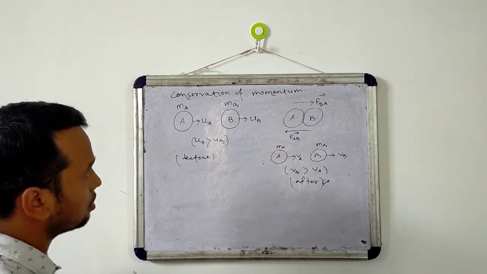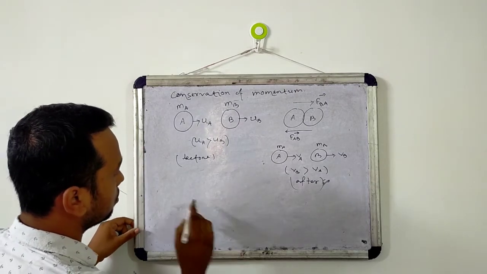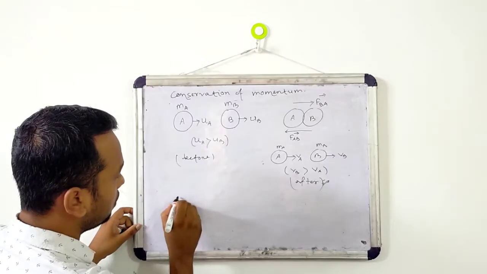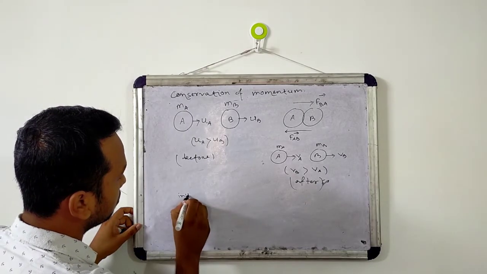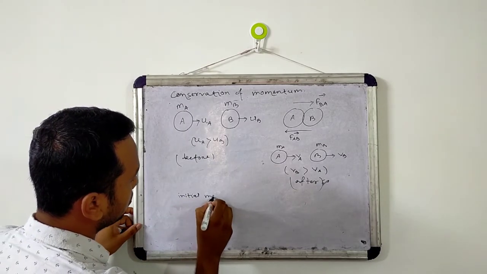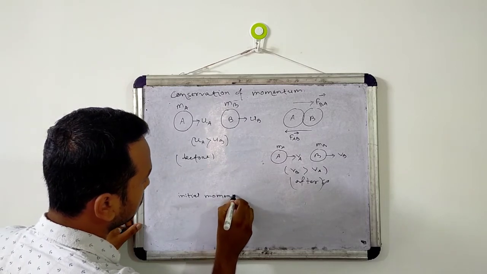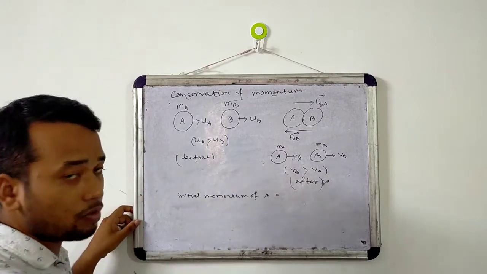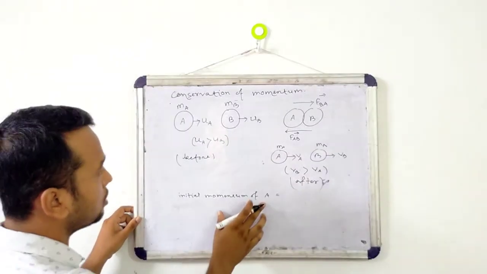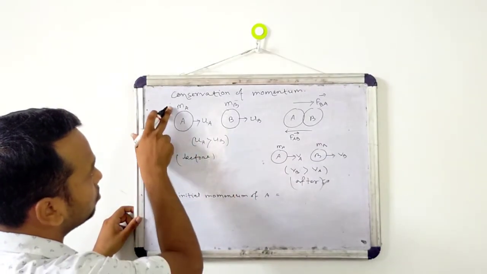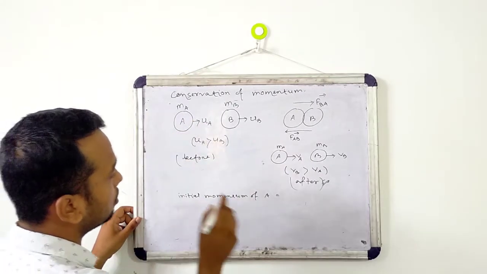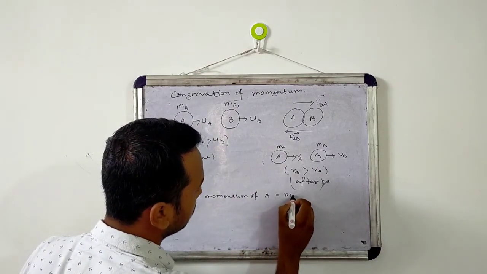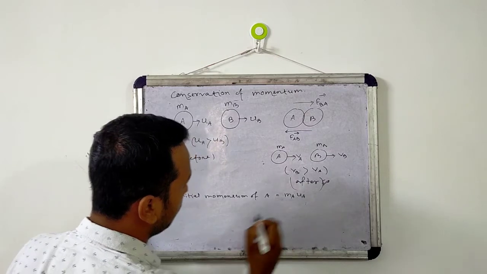See, the initial momentum of A. Momentum is mass into velocity. So the initial momentum of A is mass mA into velocity uA, mA uA.